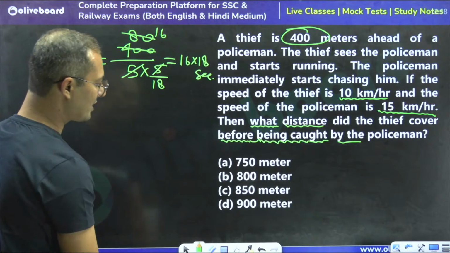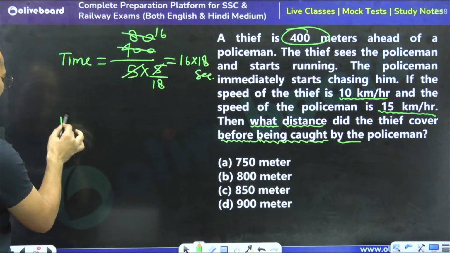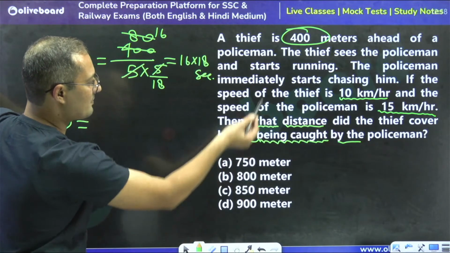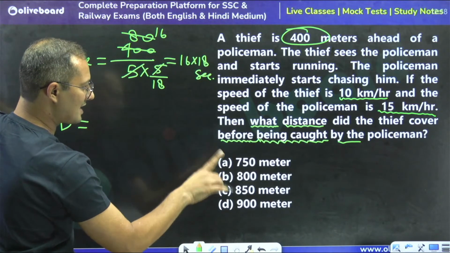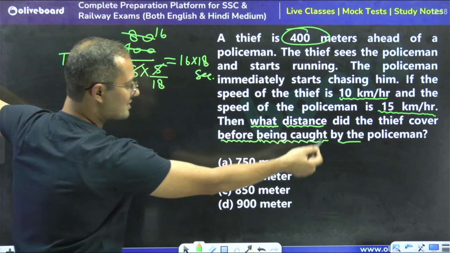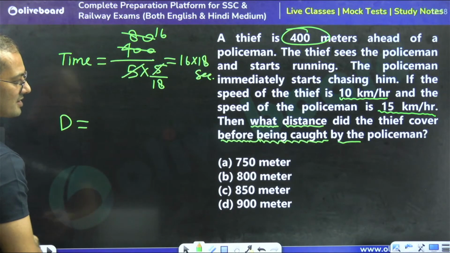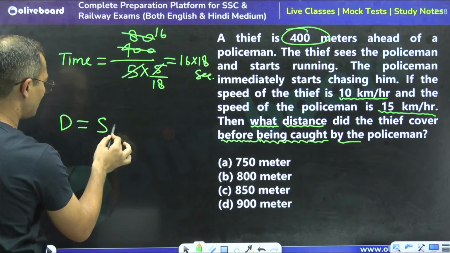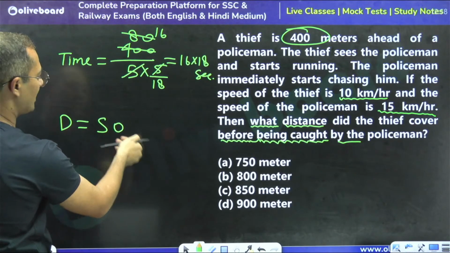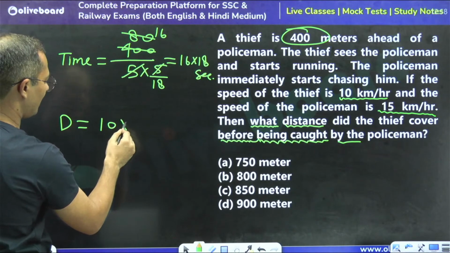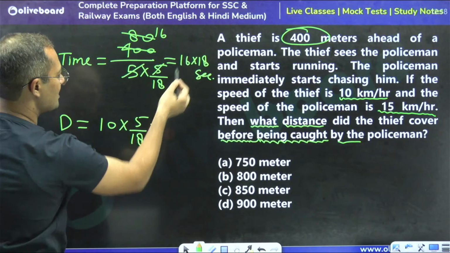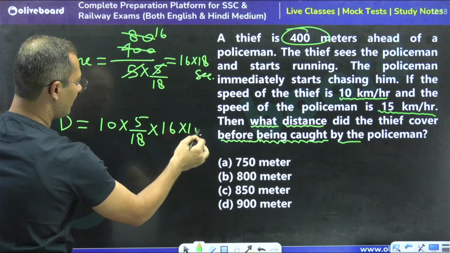So the time is 16 into 18 seconds. The question is asking the distance traveled by the thief. What distance did the thief cover? So we are going to take the speed of the thief only. The speed of the thief is 10, and let's convert it to meters per second because time is in seconds.